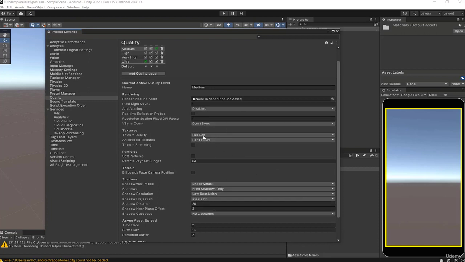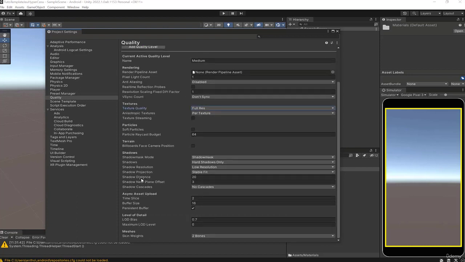So in medium, where we are, you have the possibility of reducing the quality of the textures by half, for example. We have the shadows here. The shadows can be seen up to 20 meters, but for example, I can put 15, which will not display the shadows beyond 15 meters, which will optimize our application a little more. We are by default in low resolution, that is enough.